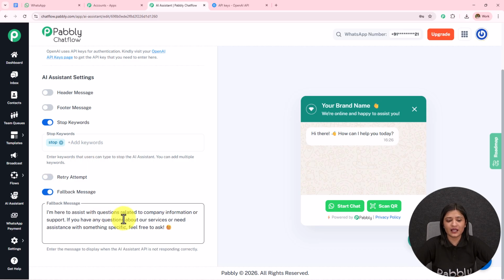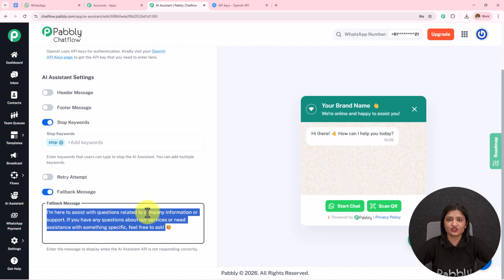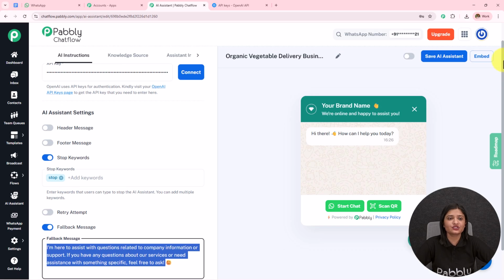Then we have this fallback message. When the API is not responding and the messages won't be sent, then this fallback message will be sent. I'm here to assist with questions related to company information or support. If you have any question about a service or need assistance with something specific, feel free to ask. This is the fallback message which I have entered, but you can enter the fallback message according to your choice and preference. You can also add the contact details and the company information so that whenever the queries of the user are not resolved, your details are sent to the user and they can contact you directly.